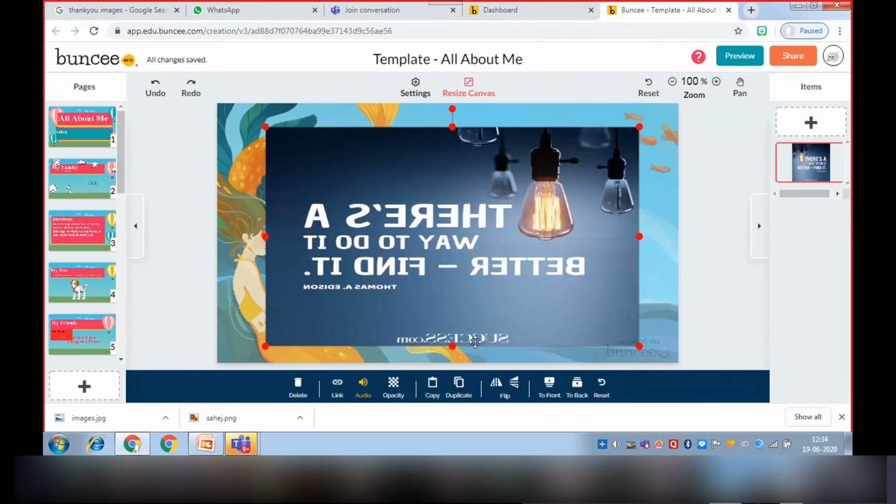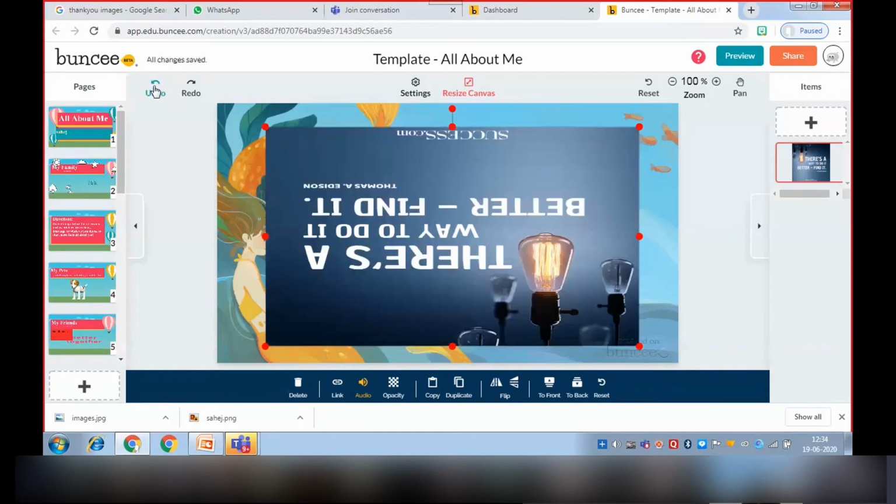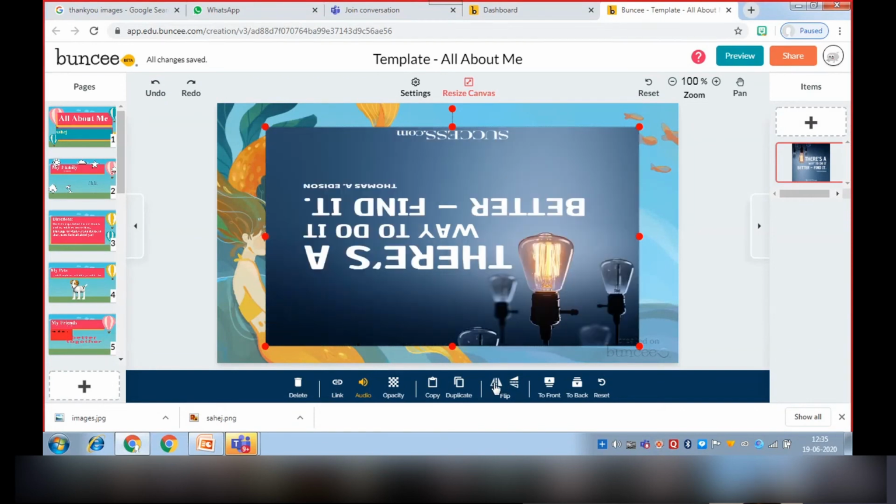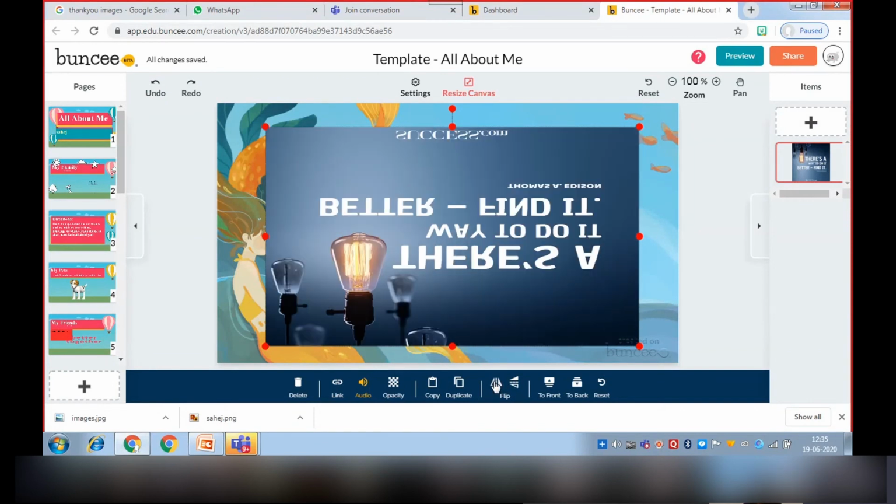How to add a link? So we click on reset, leave it.